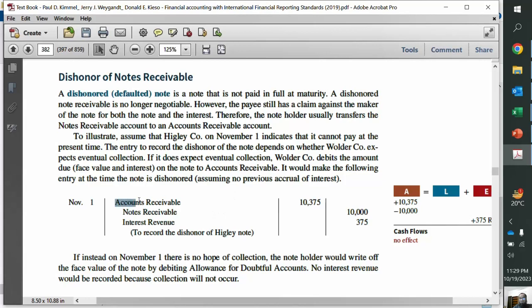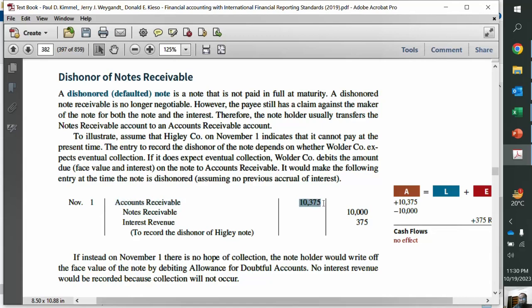So dishonor of note receivable: if the customer doesn't pay the note receivable, then rather than debiting cash, we debit the account receivable, because the customer not only has to pay 10,000, the note is due, the note is overdue. So when the due date of the note passes, it doesn't remain note receivable, right? So the calculations of interest will stop, and all the other things stop. So we have now to go for legal proceedings to recover the amount from the party who has borrowed the money from us. So we debit account receivable, right?